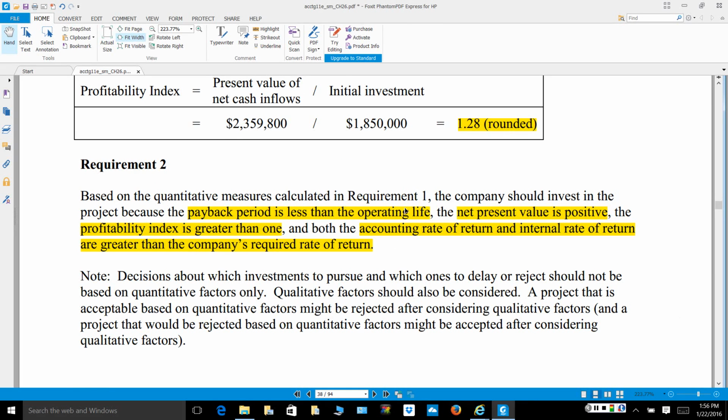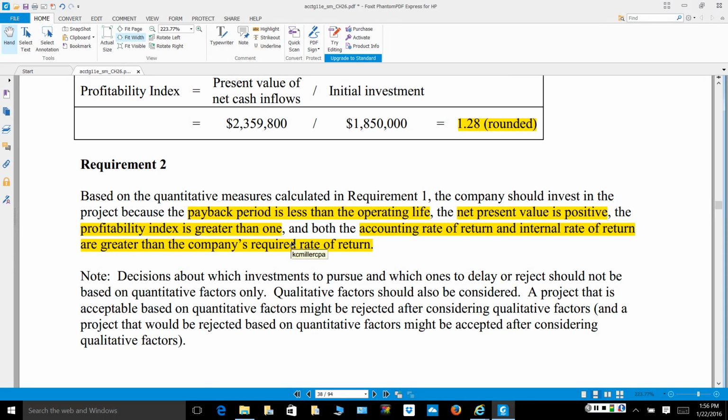And in summary, as we've mentioned going through, the payback period is less than the operating period. That's a positive. The net present value is positive, so that exceeds the minimum rate of return that this organization expects for this type of investment. The profitability index is greater than 1 because it is profitable. The higher it is, the better it is. The accounting rate of return of 26% and the internal rate of return of 19.5% are obviously greater than the required rate, which I think was somewhere around 12.